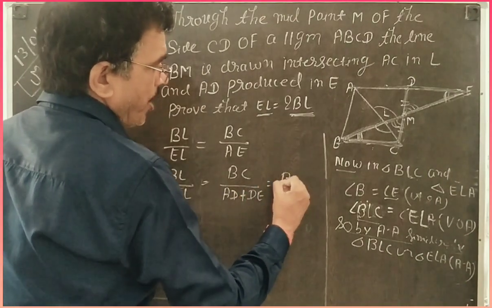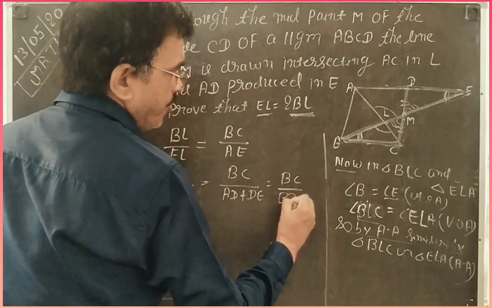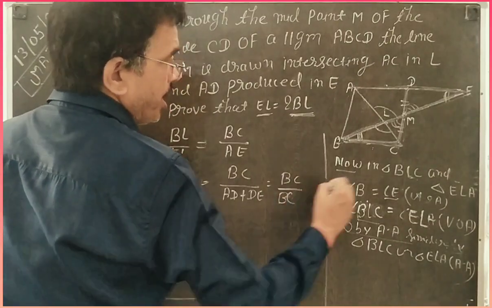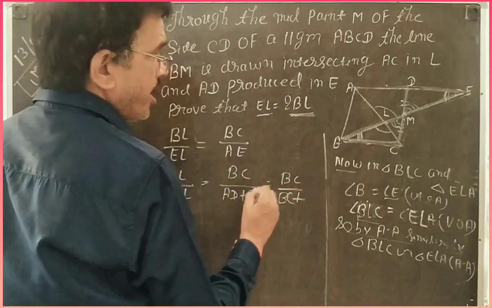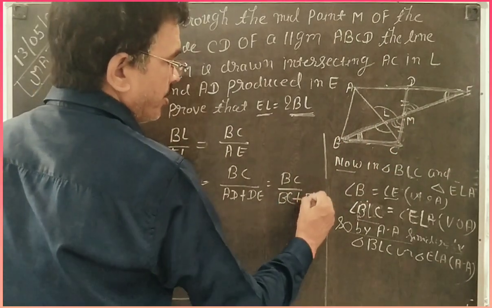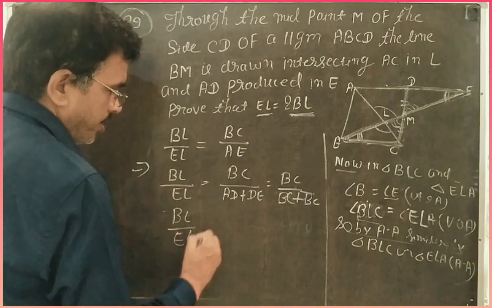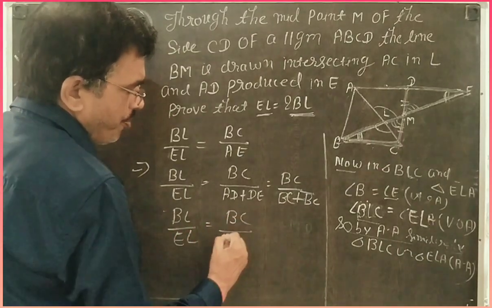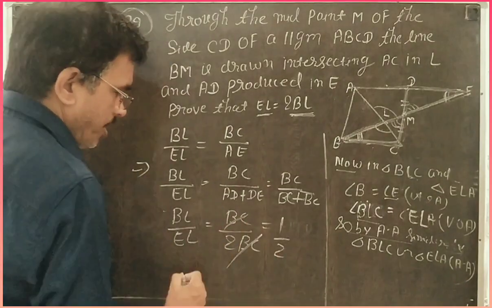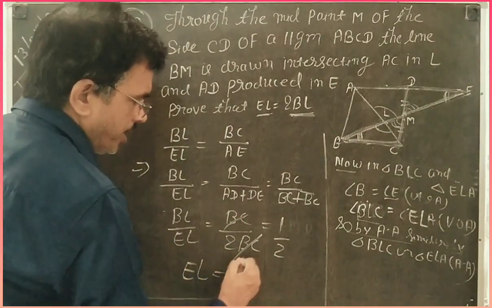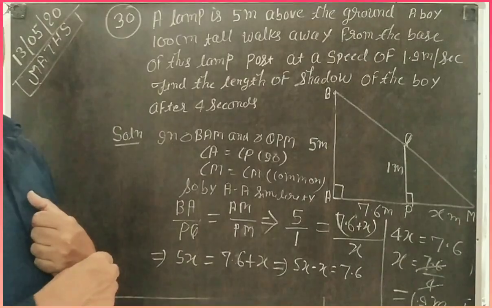Next step, you write BC for AD, because AD is equal to BC, opposite sides of a parallelogram are equal, and DE is equal to BC, already proved. Then BL by EL is equal to BC by 2BC. BC cancels, that is 1 by 2, cross multiplication. Then you get EL is equal to 2BL. It is your solution to prove it.